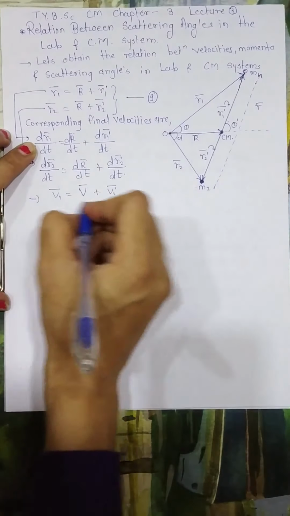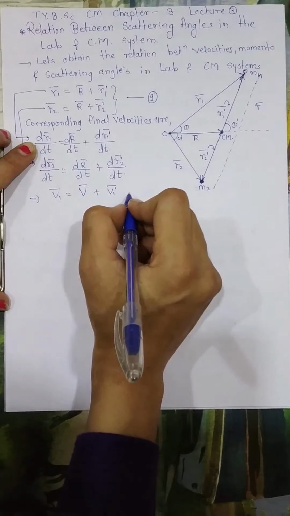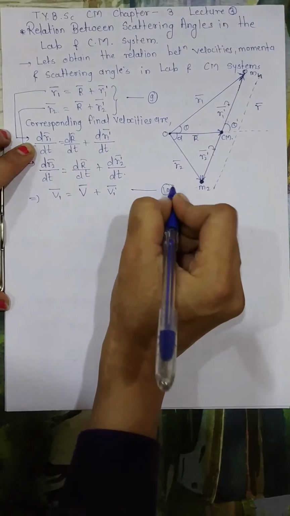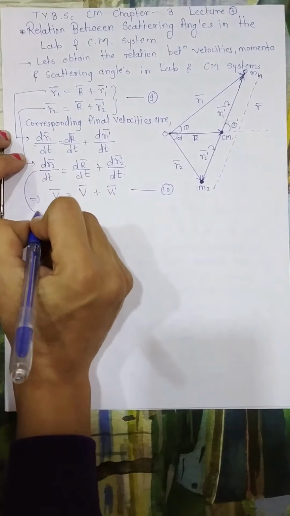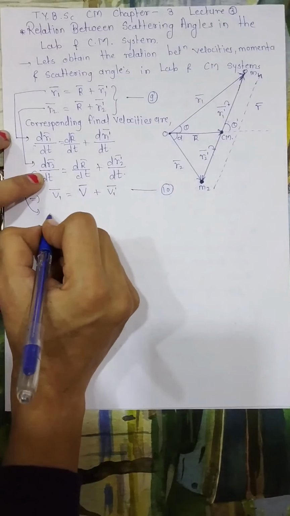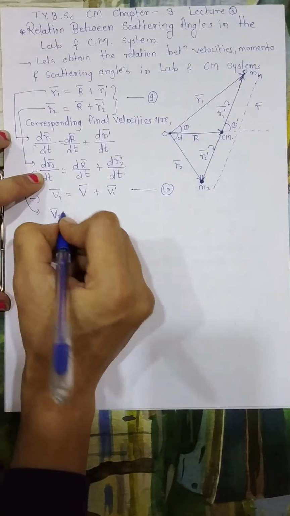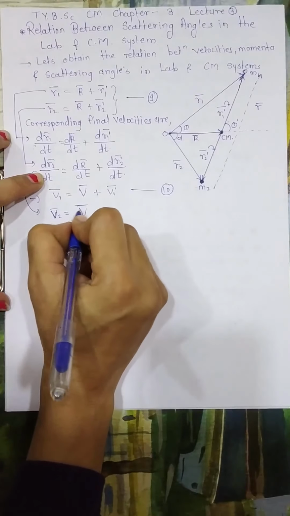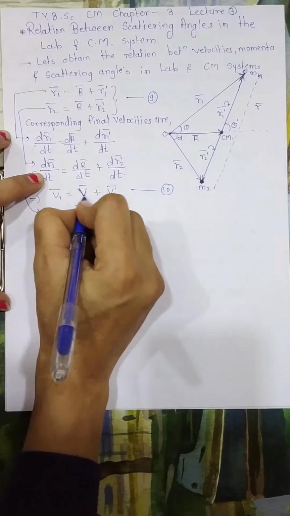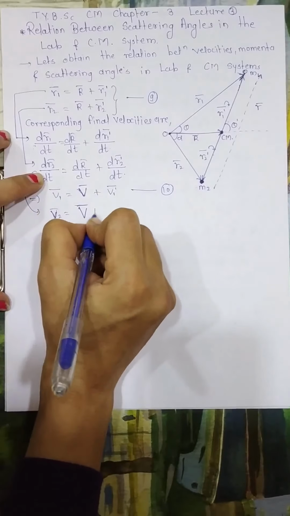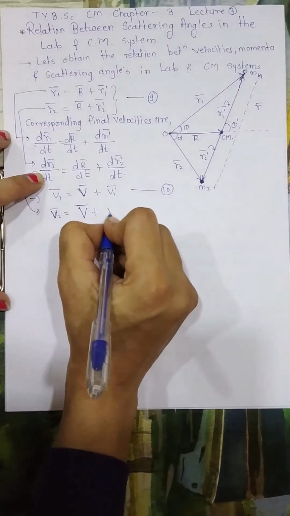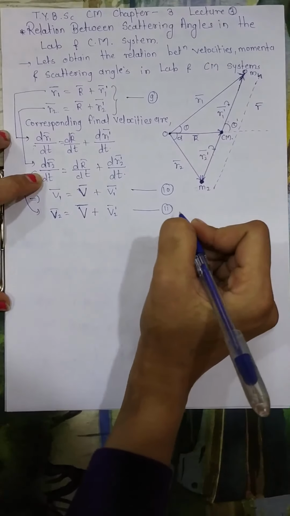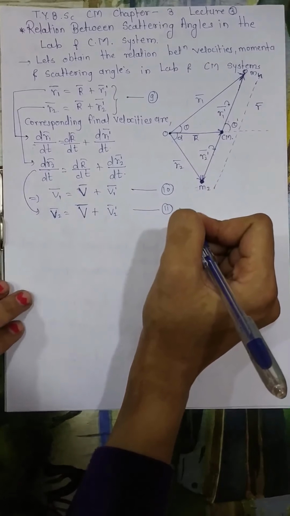You are now well familiar with these notations. Let me call this equation 10, and according to this I can write V2 bar, this is small v, keep it in mind, equals capital V bar, only these are capital V bar, plus V2 dash bar. Let's say this is equation number 11.